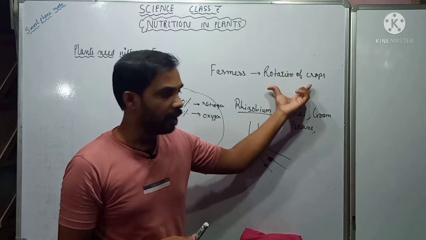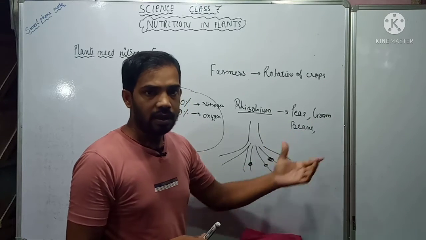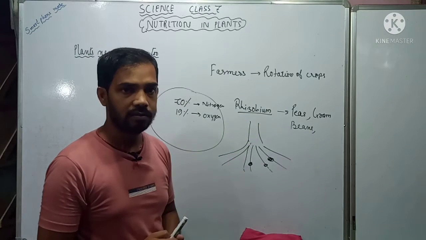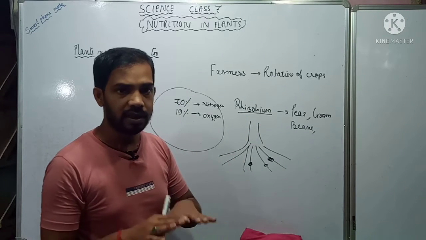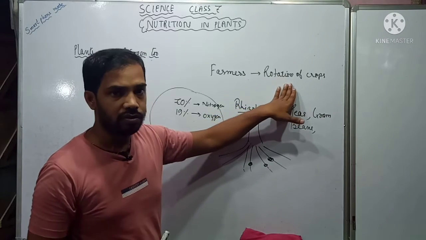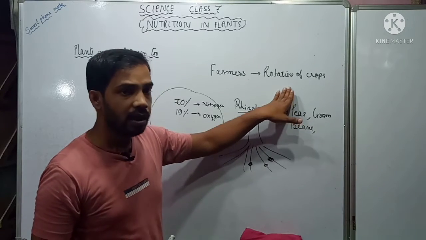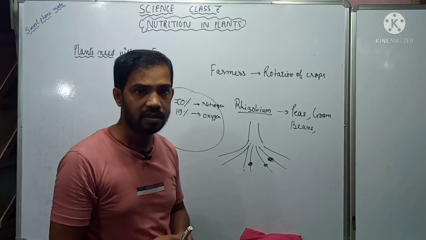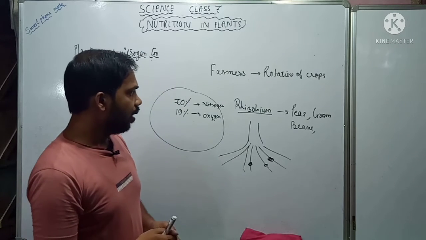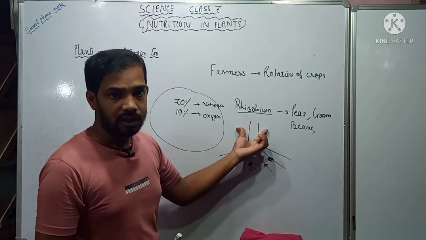So in this way, when they first grow these plants, the soil is replenished with nitrogenous substance and becomes rich in nitrogen. Later on, they use this process, rotation of crops. After harvesting these plants, they will grow other plants like wheat, rice and all. So this bacteria is very helpful in the process.